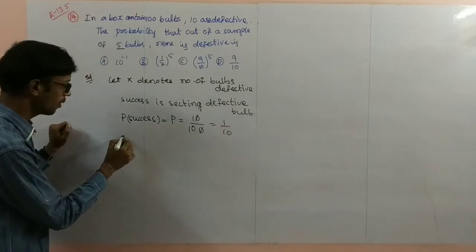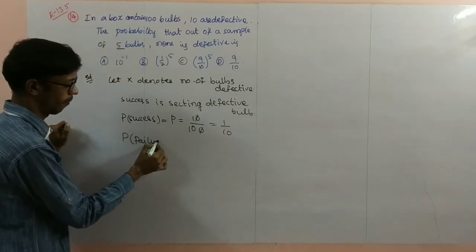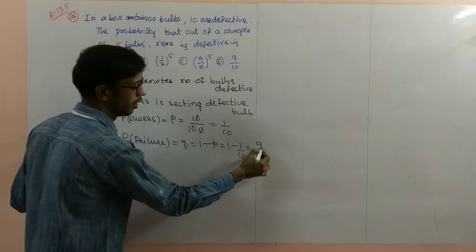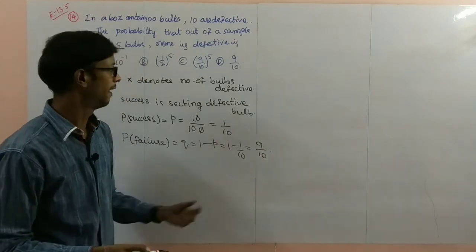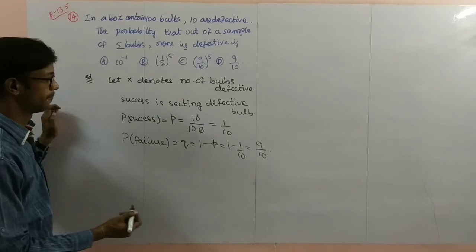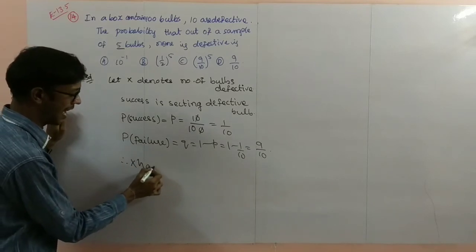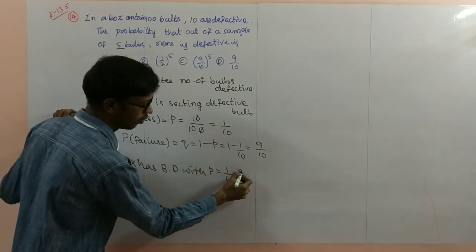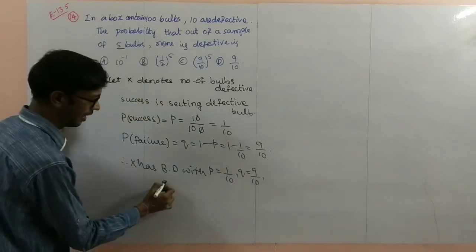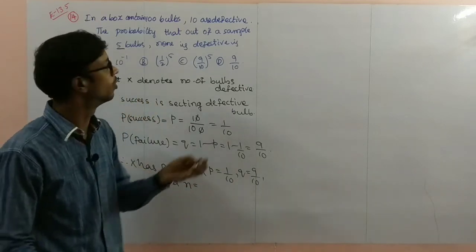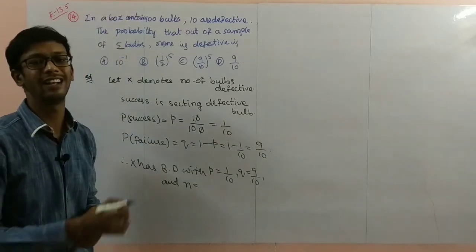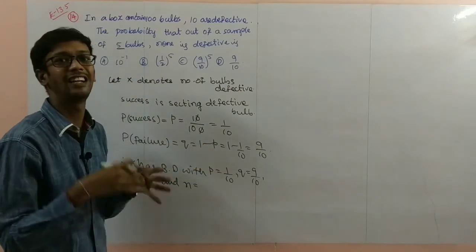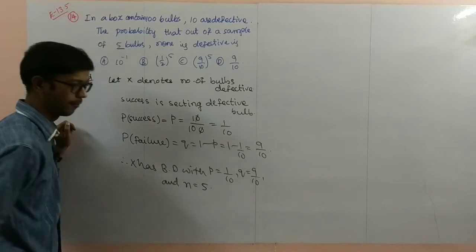Next, probability of failure, q is 1 minus p. 1 minus 1 by 10 is 9 by 10. 9 by 10 is the failure probability. Therefore, X has a binomial distribution with p equal to 1 by 10, q equal to 9 by 10. And here the very important thing is the n value. A lot of members will take 100 as the n value. But here a sample of 5 bulbs, from 5 bulbs only is being asked. 5 trials here.